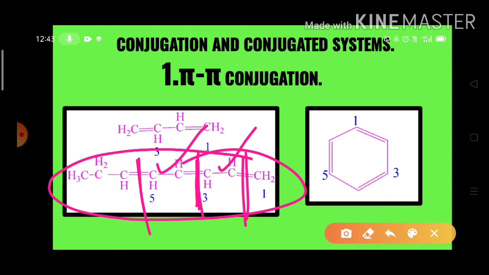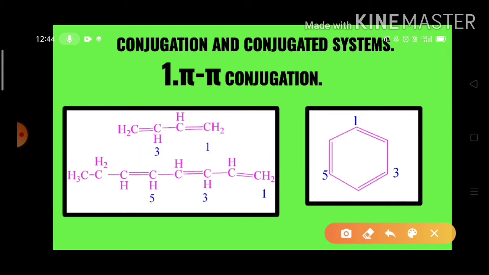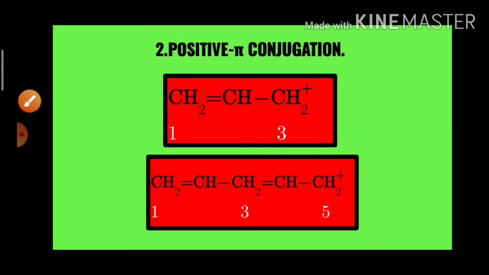Now we go for the third example, that is the benzene ring. In this benzene ring, look, this is the first pi bond, second pi bond, and third pi bond. First and second are separated by one single sigma bond. A single sigma bond is there between these two pi bonds, and between this and this pi bond, a single sigma bond is there. So here two pi bonds are separated by a single sigma bond. Such a situation is known as the pi conjugation.